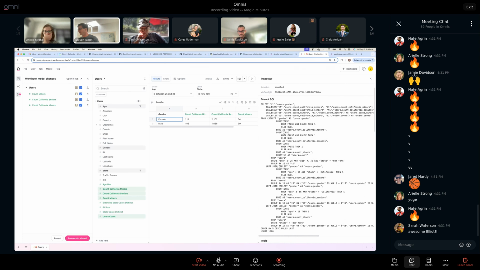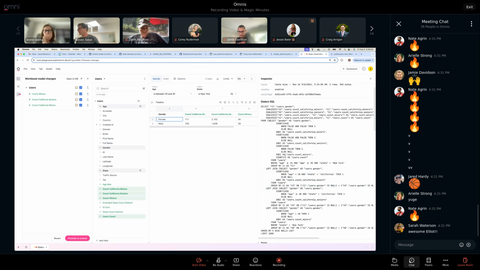But basically, it's all in SQL. There's no magic. The way you would have to do something like this in Looker is by making derived tables for the various things that you want to ignore your query filters on, binding the filters you want to bind and not binding the others, and then joining those derived tables back in.